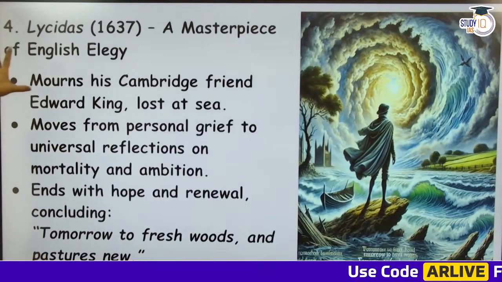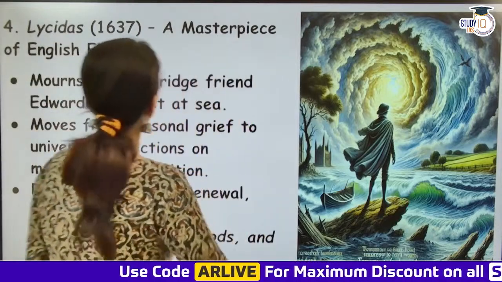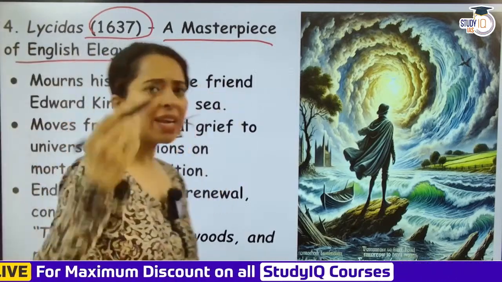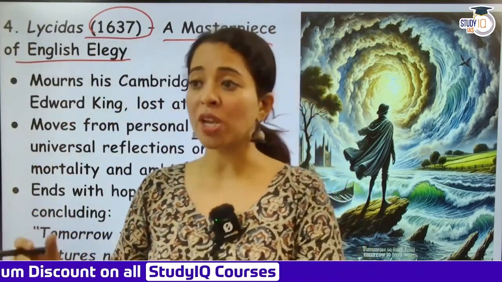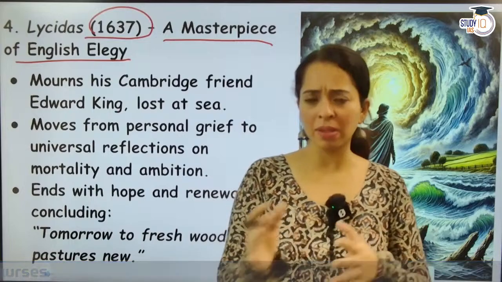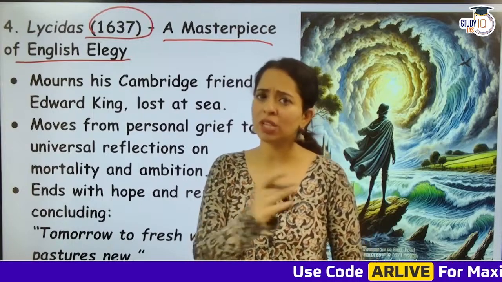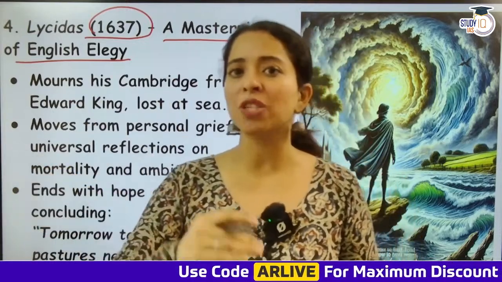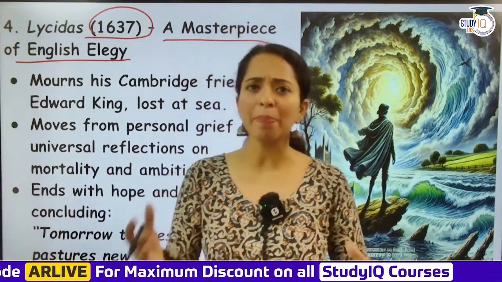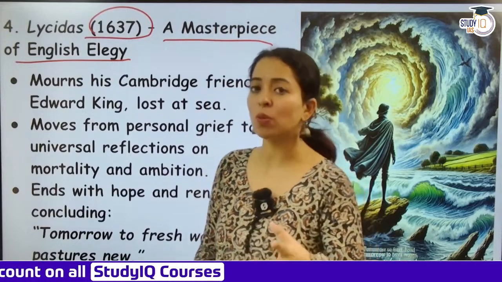So now let's come to Milton's Lycidas. Lycidas, written in 1637, is a pastoral elegy. It's a masterpiece of English elegy, highly venerated. Poets have looked up to the pastoral elegy Lycidas and written along these lines. What is a pastoral elegy? An elegy, as we know, is written after the death of some person, and a pastoral elegy is when you talk about village life. Sometimes you show shepherds and peasants in the elegy, talking about a simpler life. That's a pastoral elegy, coming from the word pastures.